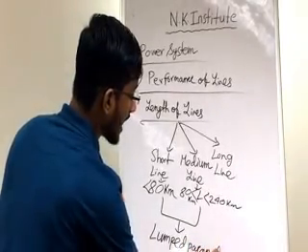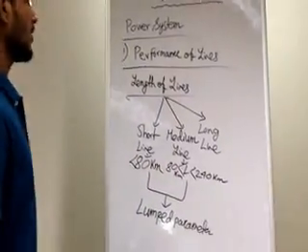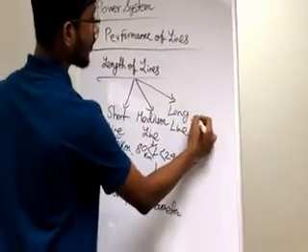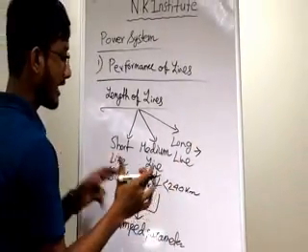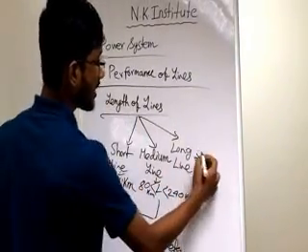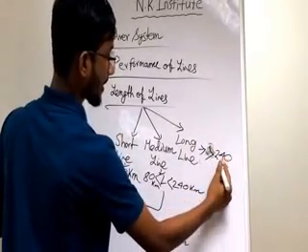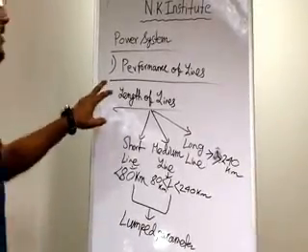I will throw light on the lumped parameter in this video later. The remaining one is the long line. What is the length of the long line? As you know, the medium line falls between 80 to 240, so anything greater than 240 comes under long line. That is the basic concept of the length of lines.